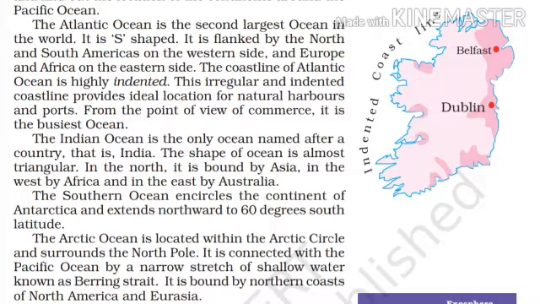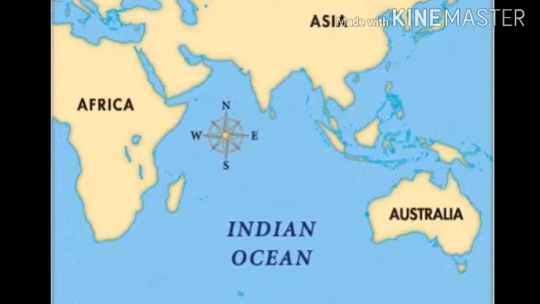Yes, that is India. This ocean has been named after India. When we talk about the shape of the Indian Ocean, it is almost triangular. So which ocean's shape is triangular? The Indian Ocean.